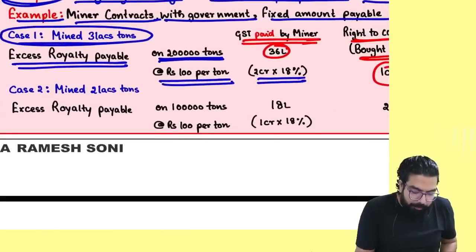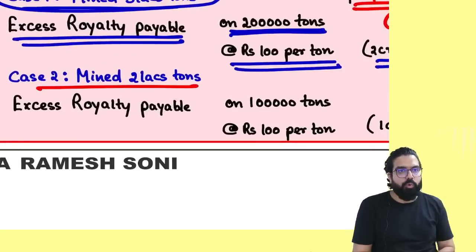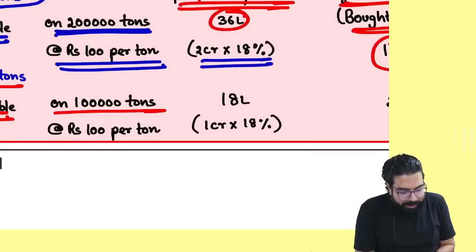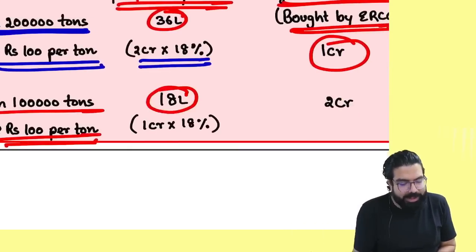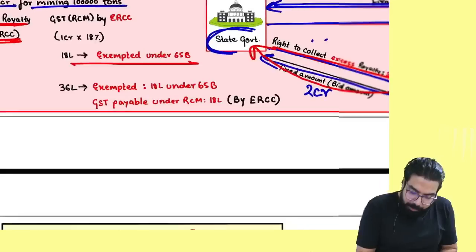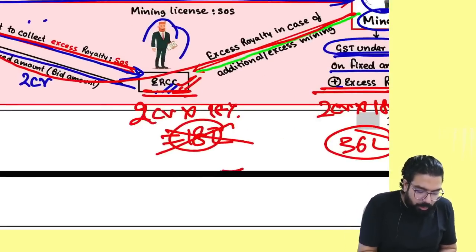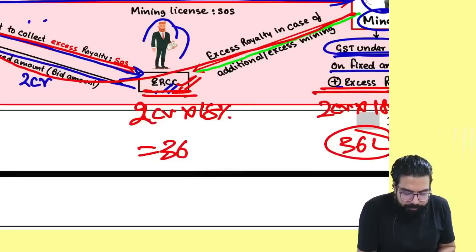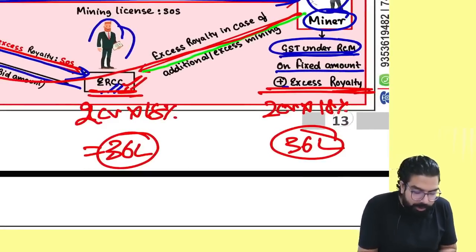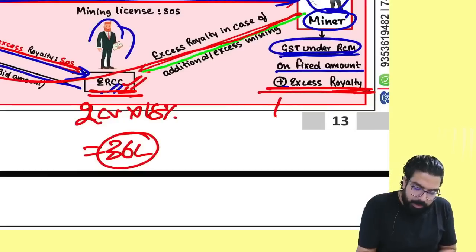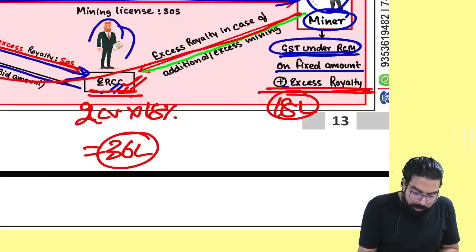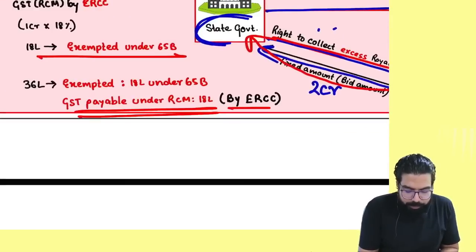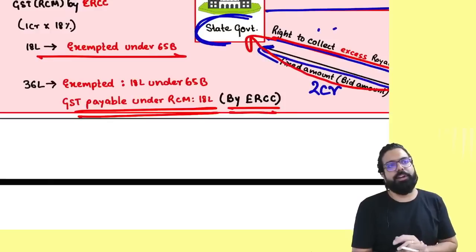But sir, if supposing the miner did mining of 2 lakh tons, the excess royalty payable is only on what quantity? 1 lakh. 1 lakh tons into 100 rupees per ton, which is 18 lakh rupees payable. But the excess royalty collection contractor took the license for how much? 2 crore. 2 crore at 18% is how much? 36 lakh. The miner has only paid how much? 18 lakh rupees. Exemption will be limited only to 18 lakh. The remaining 18 lakh will be payable by whom? The excess royalty collection contractor.